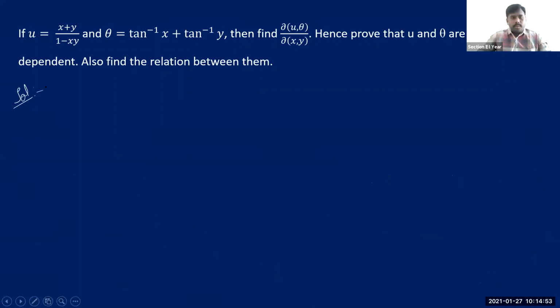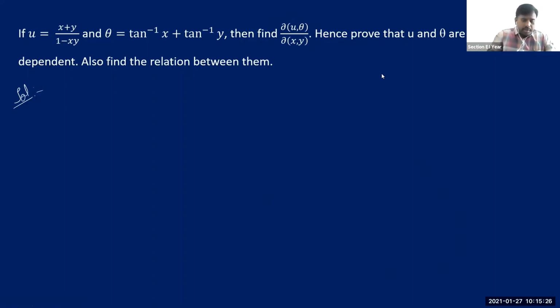Right, now let's take this question. Look at this. You are now given two different functions. One function is u and the other function is theta. Both functions u and theta are given in terms of x and y here clearly. And see the notation here. You are asked to find the Jacobian of u and theta with respect to x and y. And hence you are also asked to prove that those two are functionally dependent. I'll come to the second part of this a little later, but let me first find out the Jacobian.